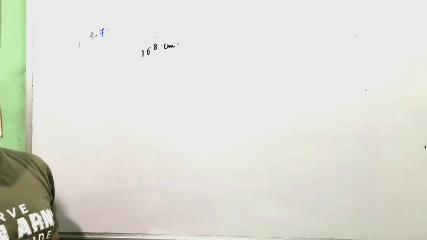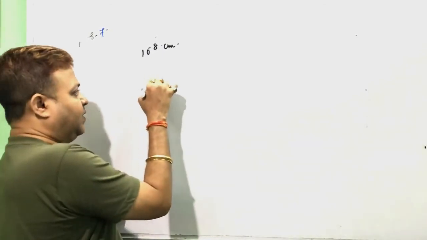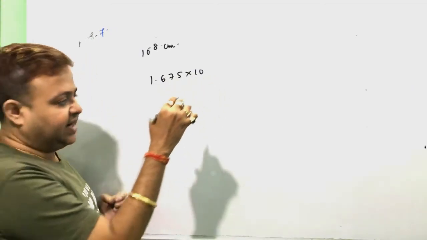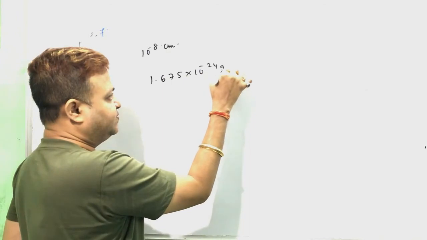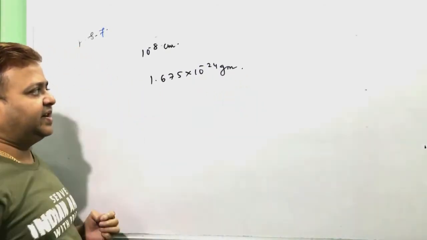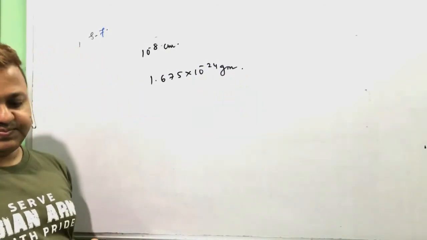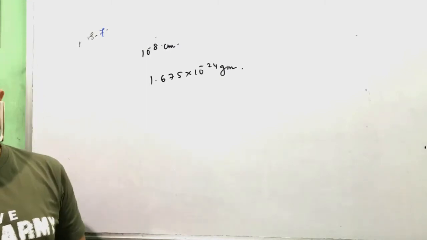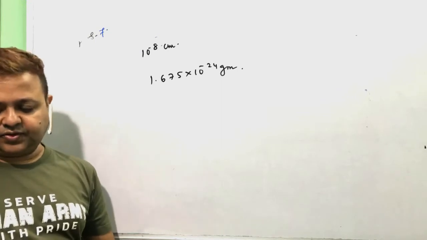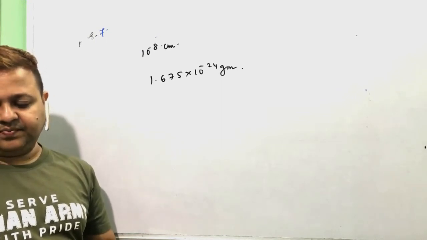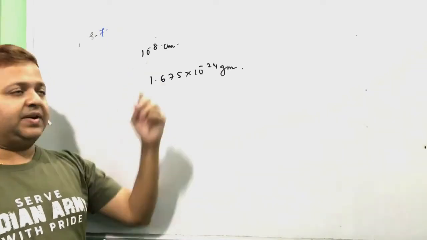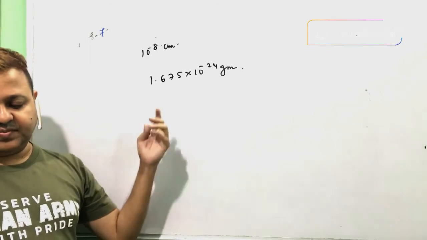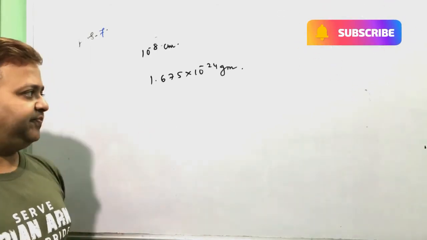Given the mass of the neutron 1.675 into 10 to the power minus 24 gram. Repeat the question: find the force of attraction between two neutrons which are separated by a distance of 10 to the power minus 8 centimeter, and the mass of the neutron is 1.675 into 10 to the power minus 24 gram.